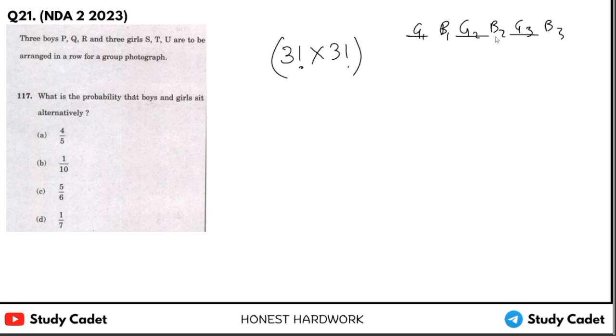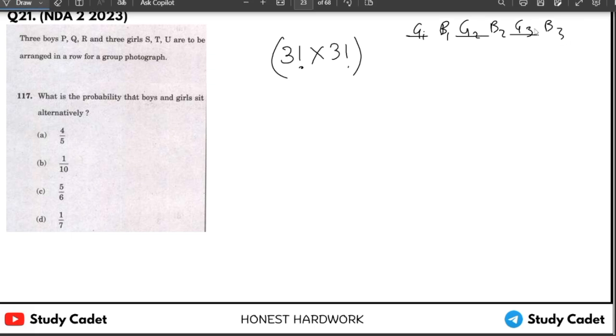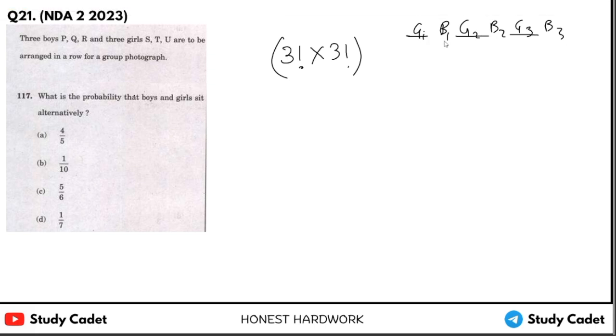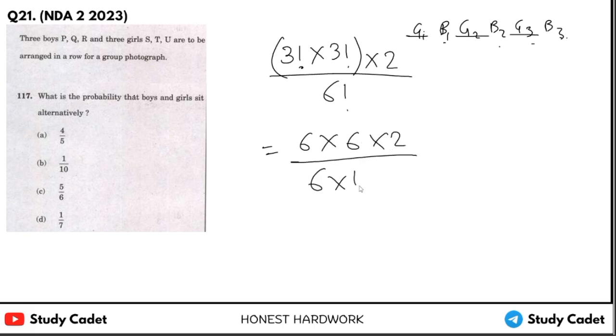In place of b1, b2, b3 there can be g1, g2, g3. So that's why we will multiply with 2 upon 6 factorial. So 3 factorial, 3 factorial, 6 into 6 into 2 upon 6 into 5 factorial, 120. So 1 upon 10 should be the answer.